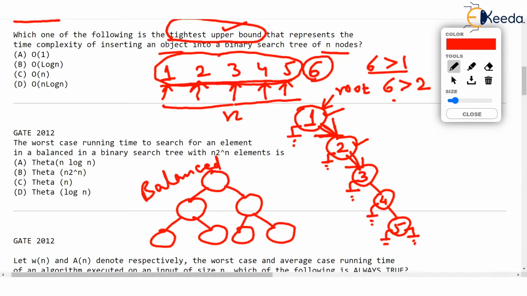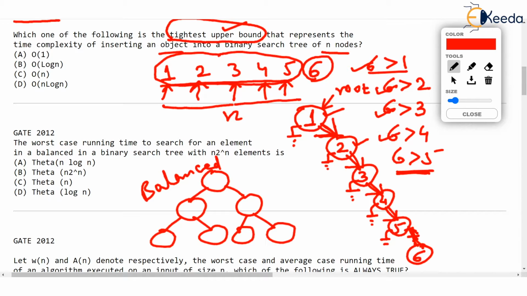And then 6 will be compared with 3. Again, 6 is larger, so we will visit right. 6 is greater than 4, so we will visit right. 6 is greater than 5, so we will visit right, and we observe that right of 5 is vacant. We know that 6 is greater than 5 and right of 5 is vacant, so we will use this opportunity and we will insert 6 to the right of 5. But then how many comparisons were done? You just count the number of comparisons done here were 5. And there were exactly 5 elements inserted in the tree before inserting 6.